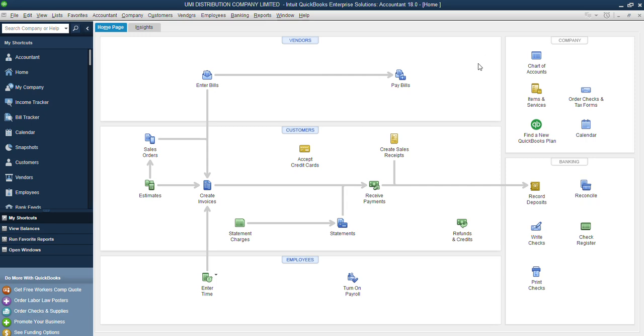Now, how do we call up this thing? Remember, when we created this company, we used express start instead of detail start. What express start does for us is that there are so many things it will skip, it will assume we don't need them, and it will just be fast and create our company, and here we are. But that is not a problem. If you know what you are looking for, you will always find it in QuickBooks.